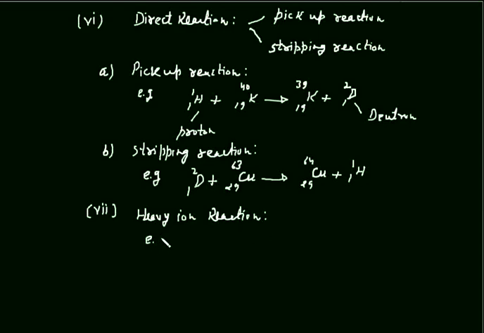Example of this reaction is a heavy ion. Here it is nitrogen nuclei strikes some target nuclei. The target nuclei here is lead nuclei. And as a result of this reaction, we get